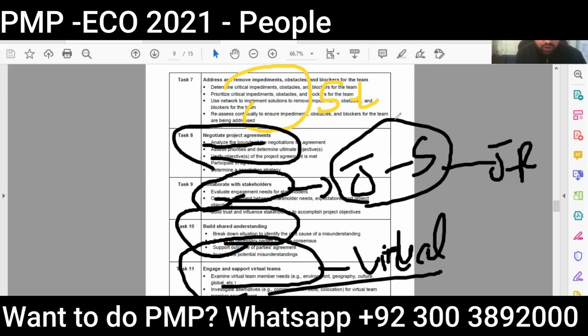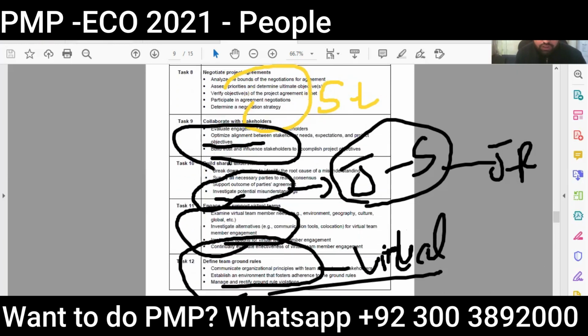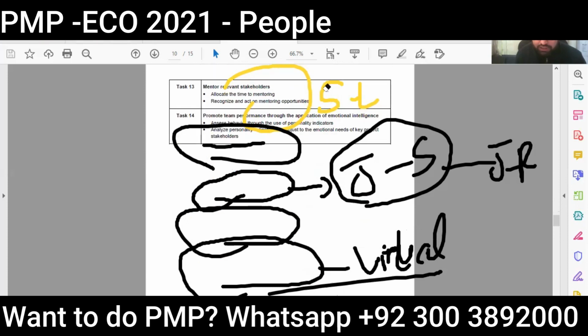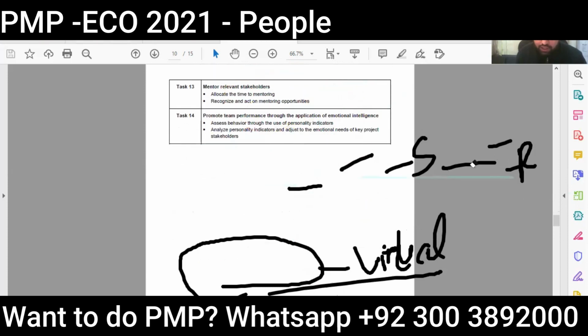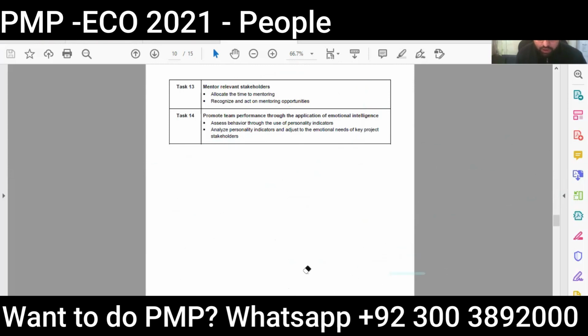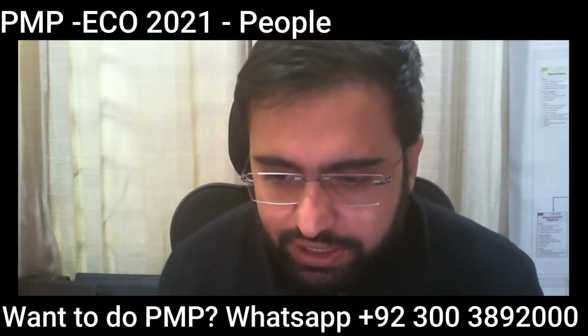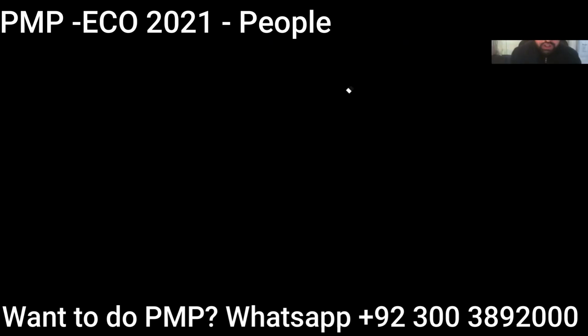And setting team ground rules, we already discussed how team ground rules can help. And then we have mentor relevant stakeholders. We saw that in the norming stage we have to basically mentor, and we have to see who the stakeholders are. And emotional intelligence, performance through emotional intelligence, we already discussed that. Now let's see what this means.